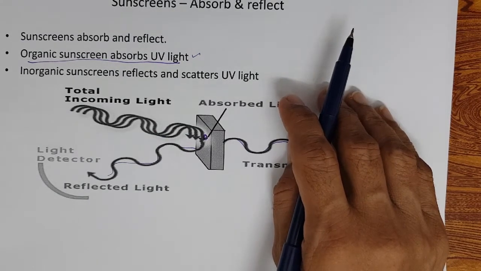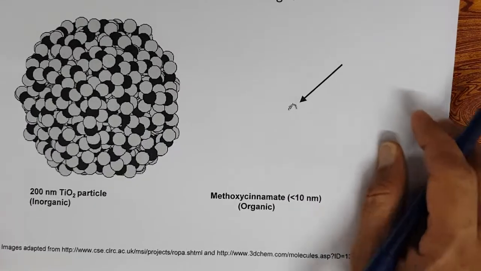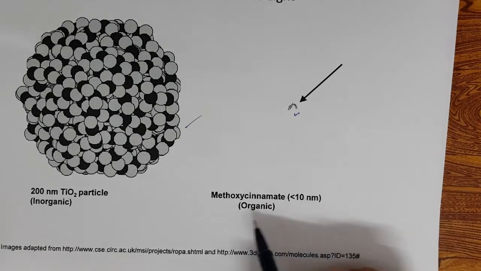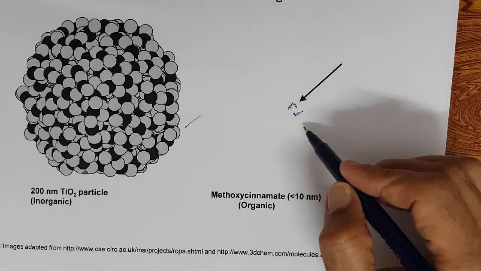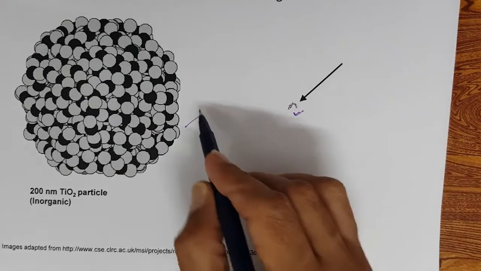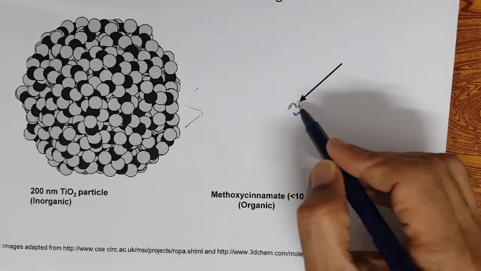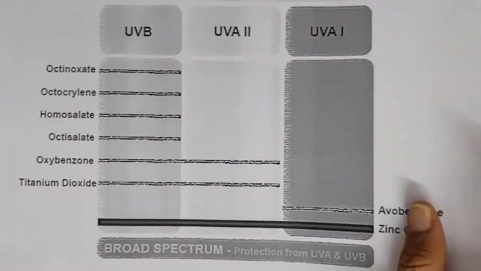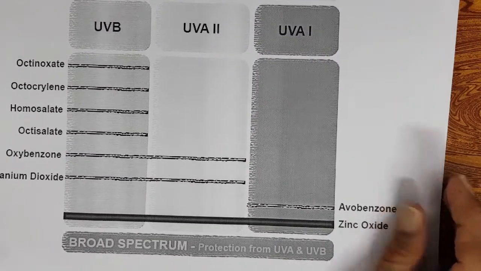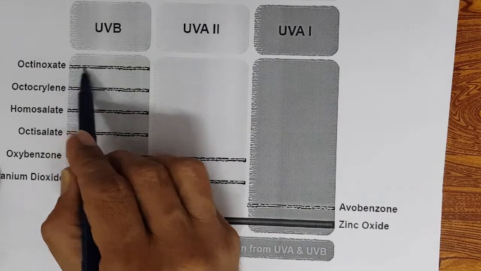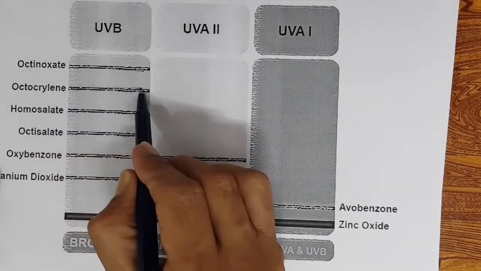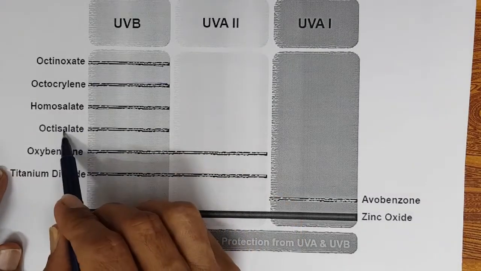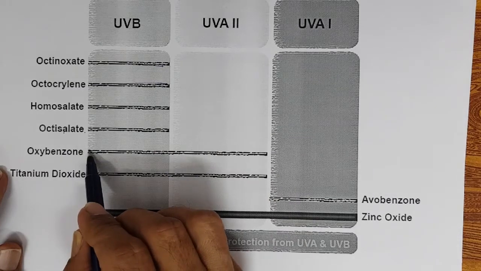So, a huge titanium dioxide inorganic sunscreen particle and a small molecule, methoxycinnamate, this is a UVB sunscreen. So now this deflects, this absorbs, just to show. So some of the sunscreens, right? Octinoxate, it's UVB level. Octocrylene, UVB, homosalate UVB, octisalate UVB, oxybenzone.